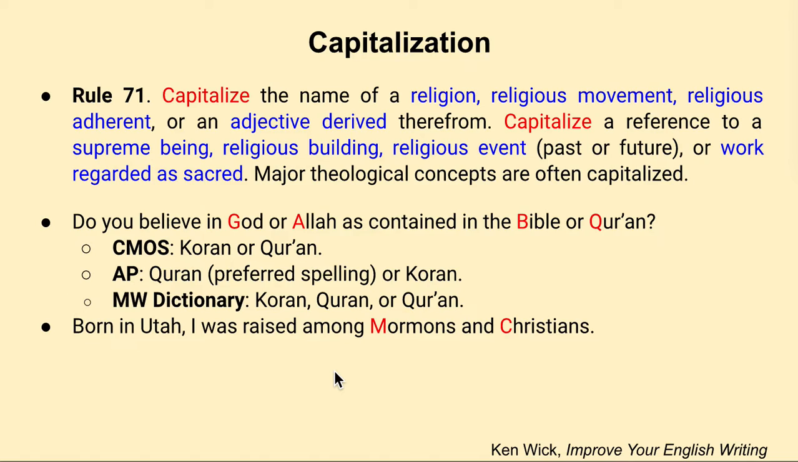So the next example is: born in Utah, I was raised among Mormons and Christians. So here we have names of a religious adherence, so we capitalize them. Sort of like if you had a religion, Christianity. That's actually the name of a religion, so you would capitalize it. But here we have the religious adherent Christians, so we capitalize that.